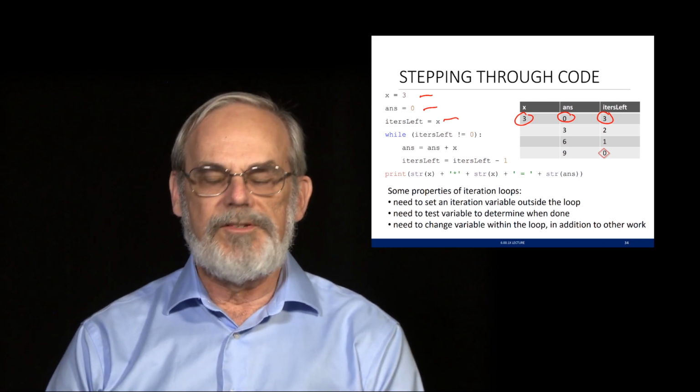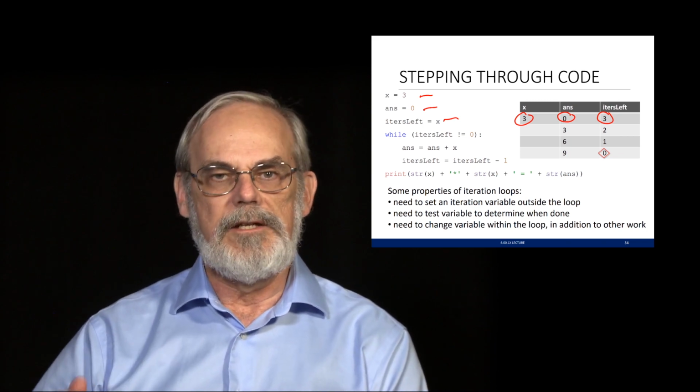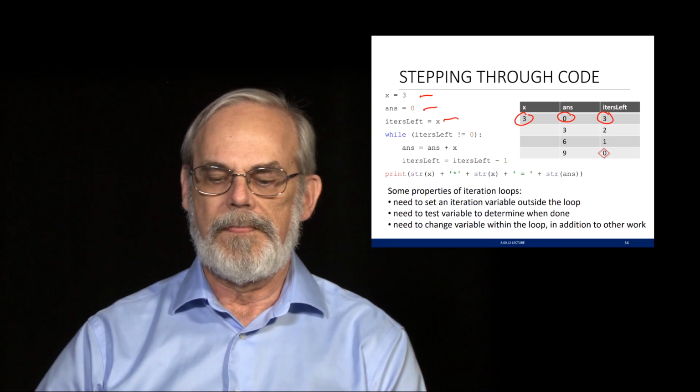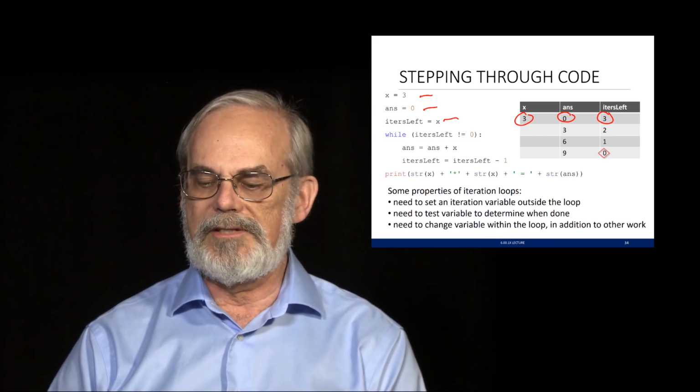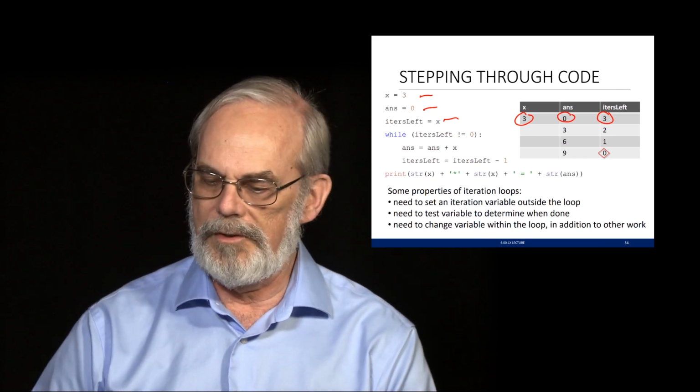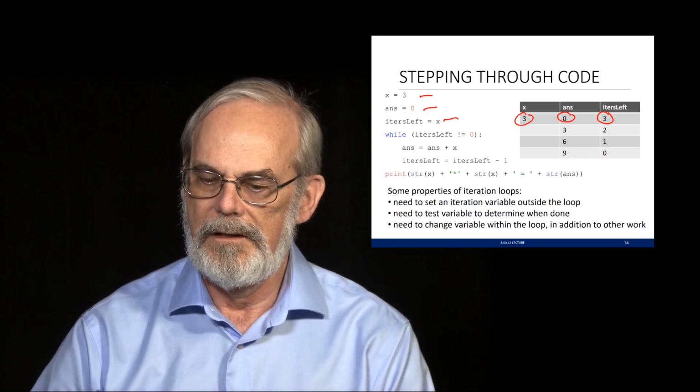And you see the properties we need for this kind of a loop. I need to set the variable outside the loop. I need to test it to determine when it's done. And I need to change the variable inside the loop in addition to whatever other work I want to do as I go through this.